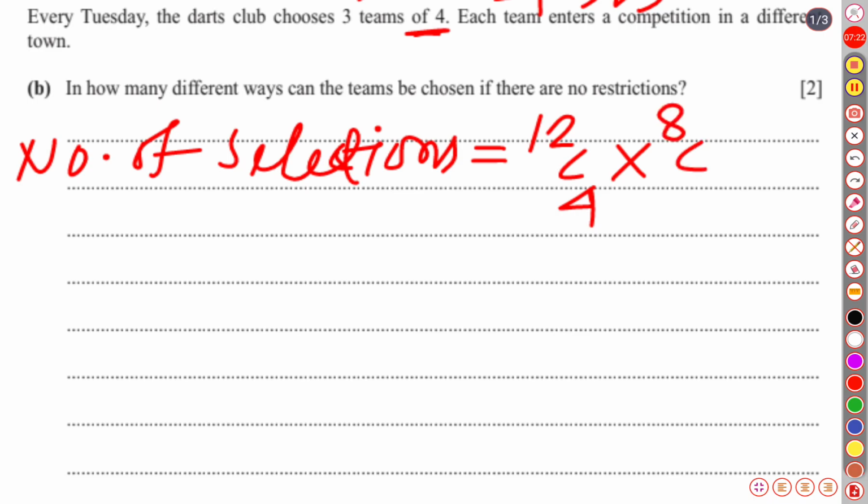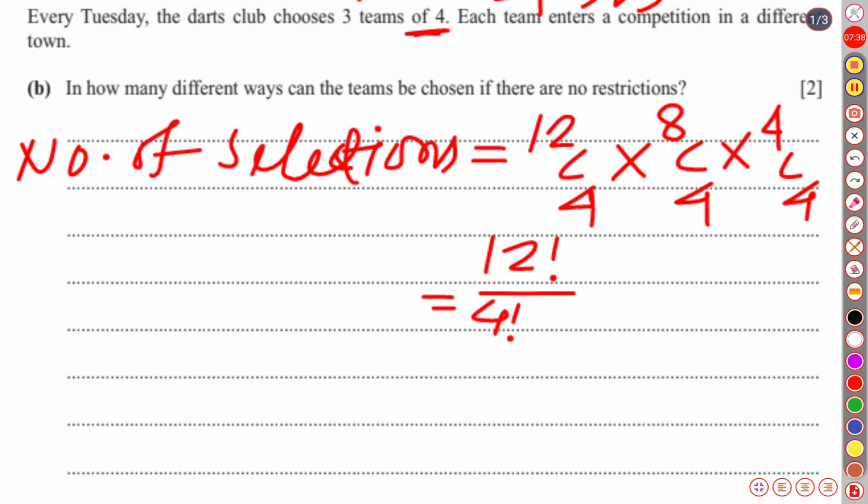Out of 8 we are choosing again 4 for the second team, and for the third team there are only 4 members, out of which all of them should be chosen. So if we write 12 factorial over 4 factorial into 8 factorial, first quantity. Then the second one is 8 factorial over 4 factorial into 4 factorial, you know how to write this, into 4 choose 4, which is actually 1.